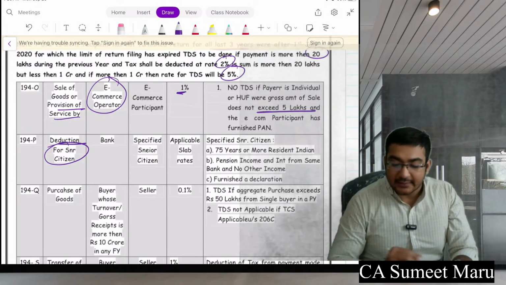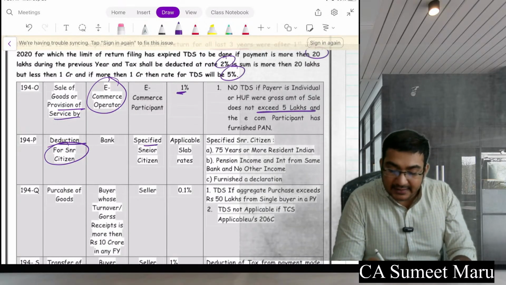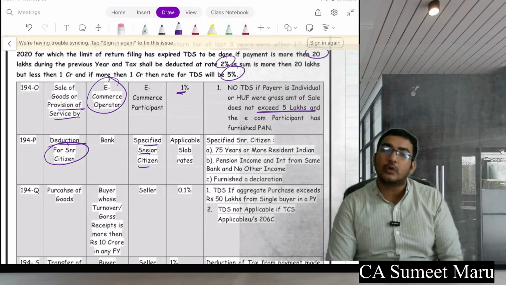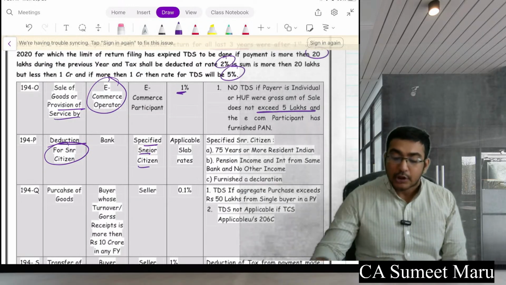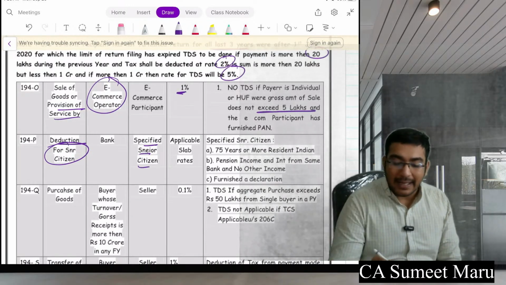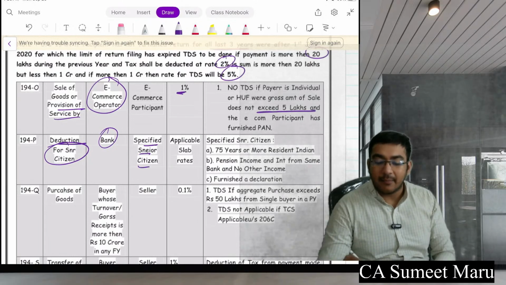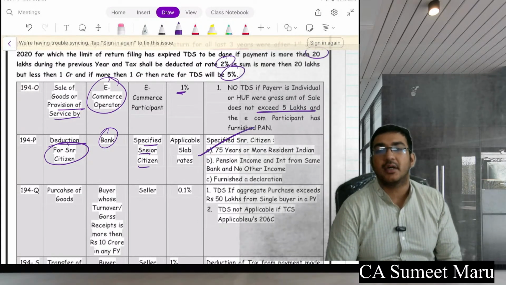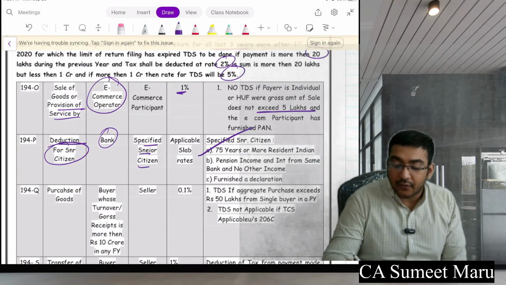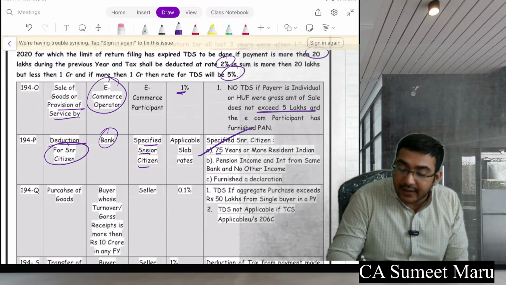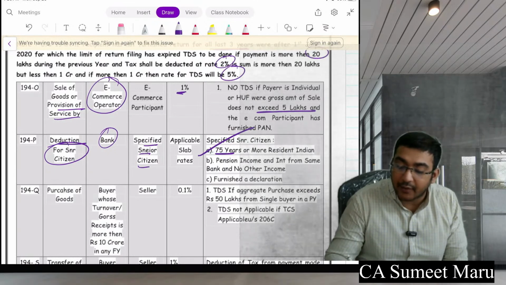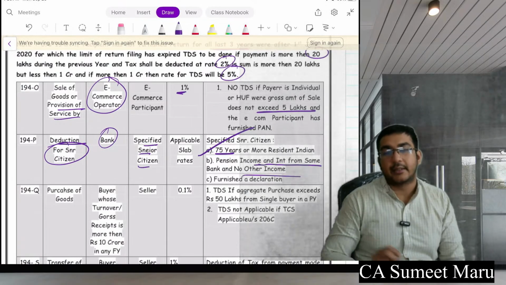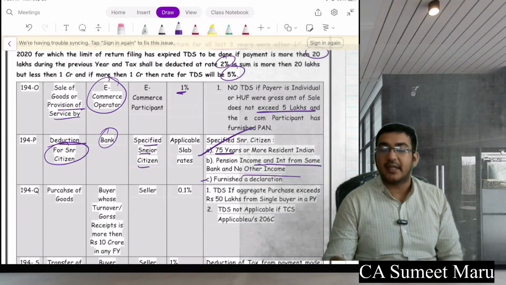Deduction for senior citizen, specified senior citizen. So now see, for a specified senior citizen, it is very difficult to go to a CA and file the income tax return. So what they can do, they can go to the bank and say this is my income, मेरा जितना भी tax है पूरा आप काट दो. So they do not require to furnish a separate return for this. But for whom? For those 75 years or more, who have only income from pension or interest and no other income. They can just furnish a declaration.